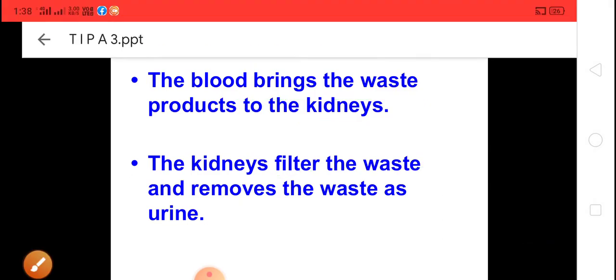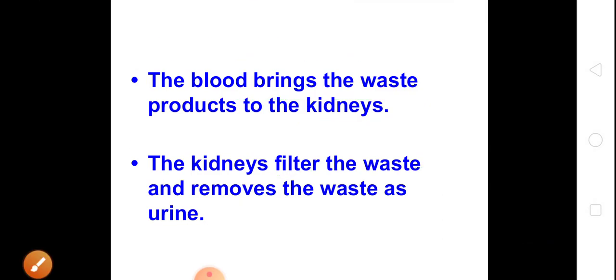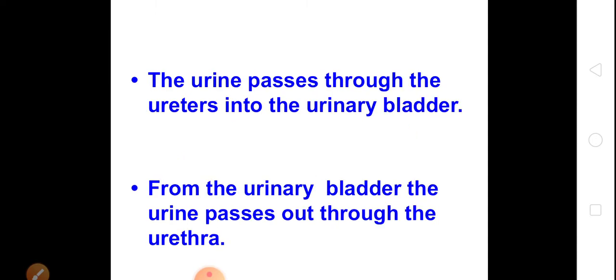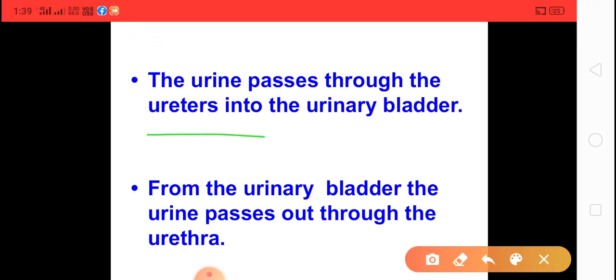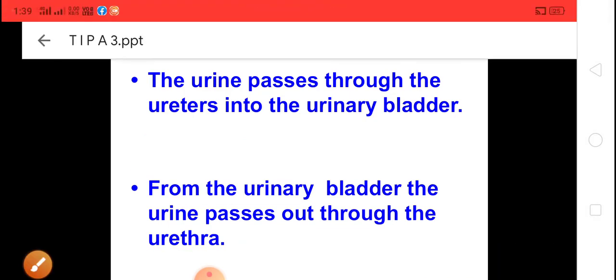So if a question is asked in the exam, which type of filter is used in the kidney, you can say nephron. After that, when urine is released from the kidney, it goes first to the ureters, then to the urinary bladder, and from the urinary bladder it goes to the urethra. From the urethra it is released from the body.